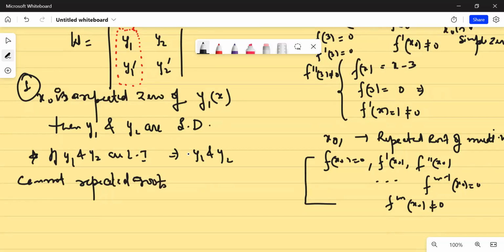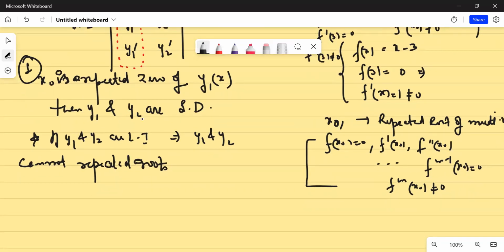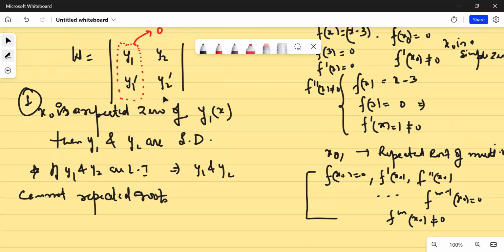But coming back to the most important point: what I have done is I am not keeping any bounds on y2. Y2 can be any damn function. If x naught is the repeated zero, this entire column would become 0.